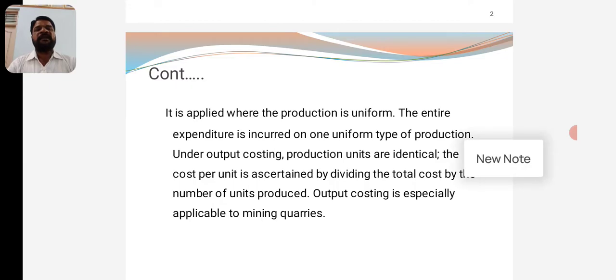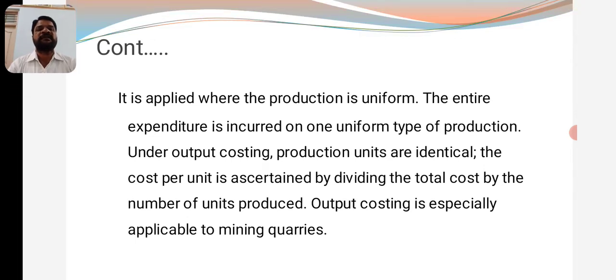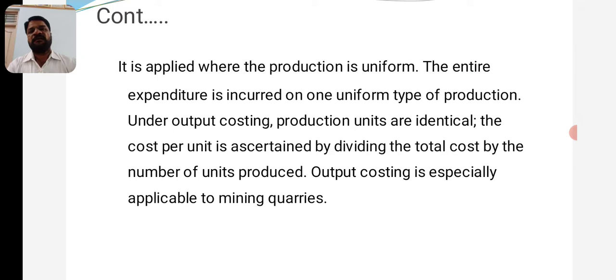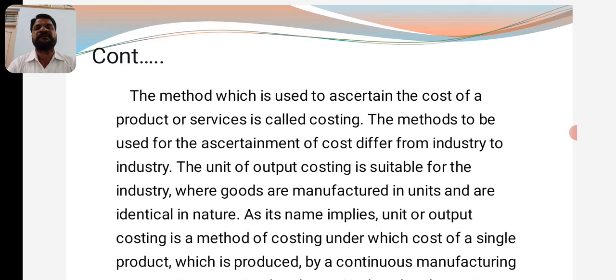It is applied where the production is uniform. The entire expenditure is incurred on one uniform type of production. Under output costing, production units are identical. The cost per unit is ascertained by dividing the total cost by the number of units produced. Output costing is especially applicable to mining quarries, probably coal mining, or it may be iron ore companies, which use the unit costing system or single costing system.